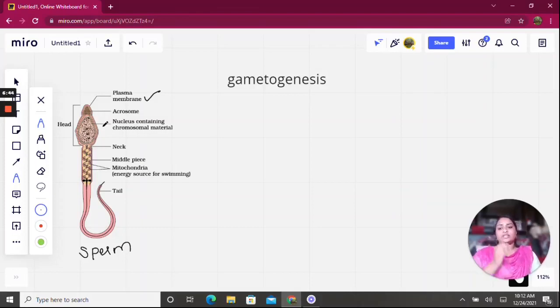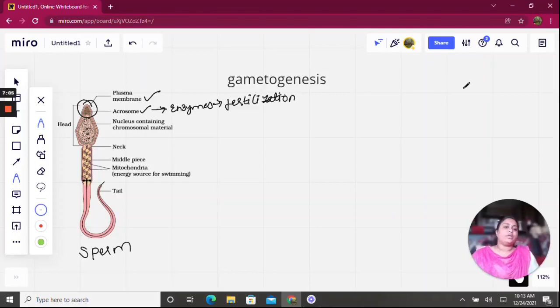So let us see head first. If you see the head, there is a bulged part over here. This is the acrosome. What is this acrosome? Acrosome contains some enzymes which are helpful for fertilization. How is this helpful in fertilization?